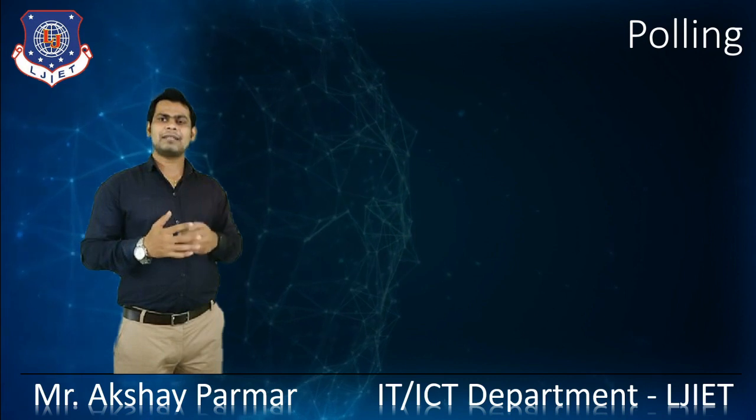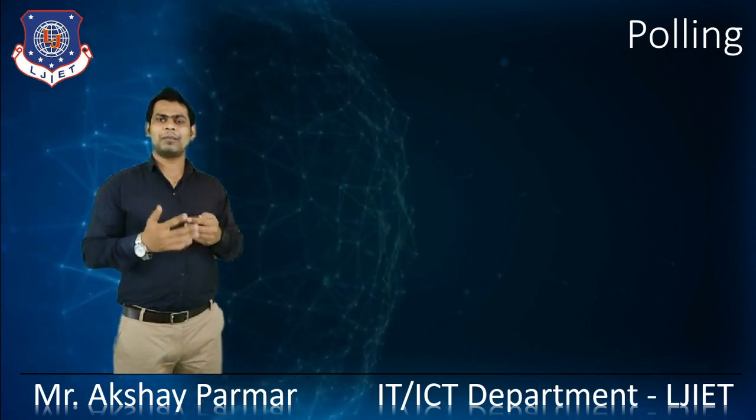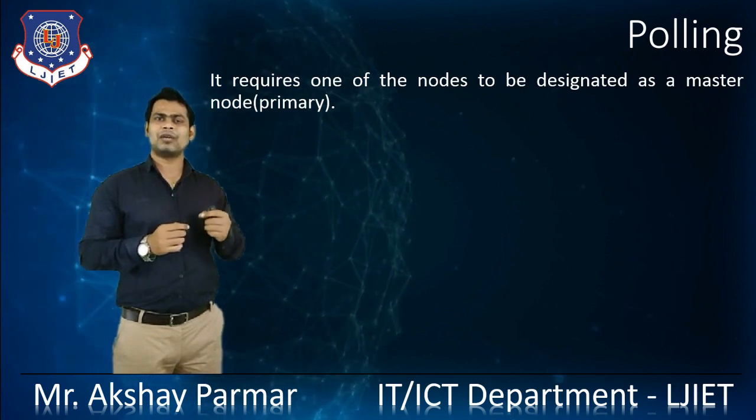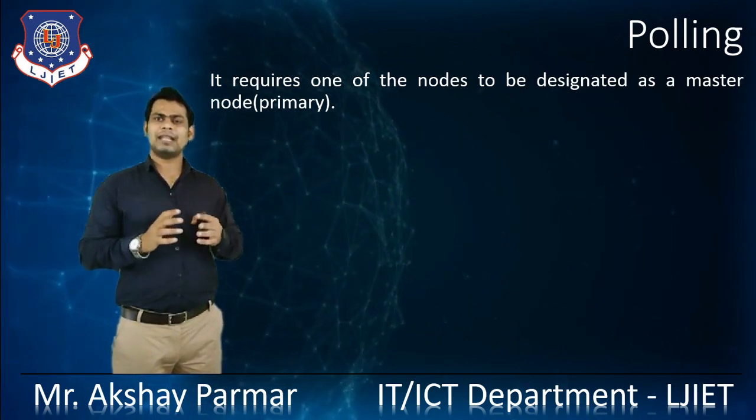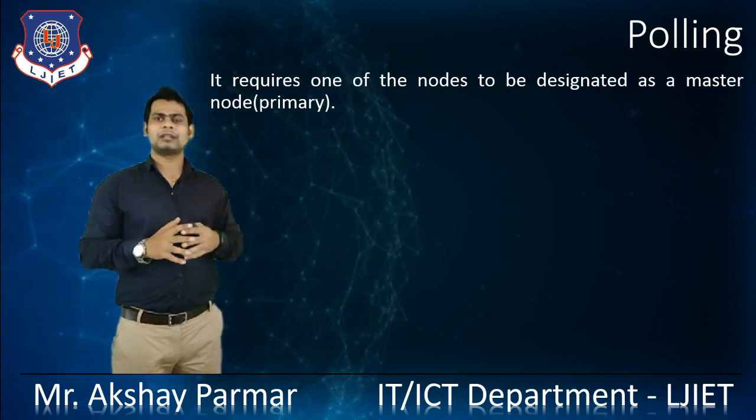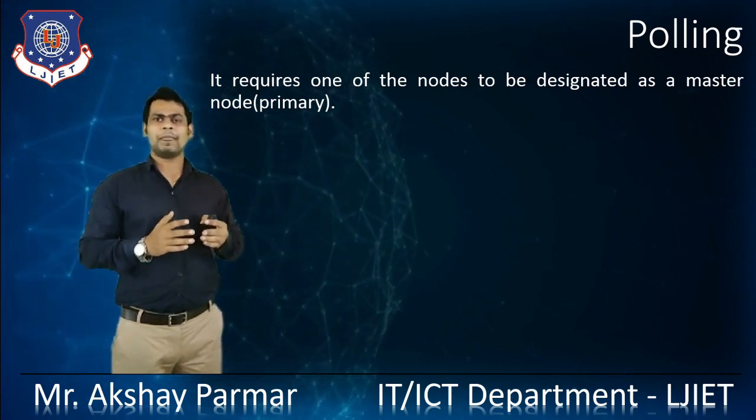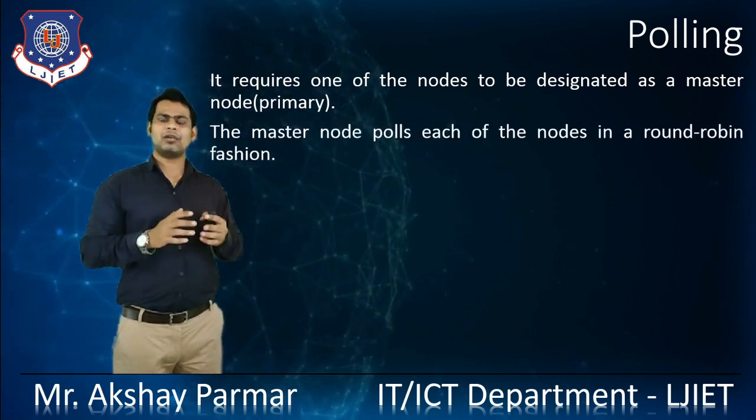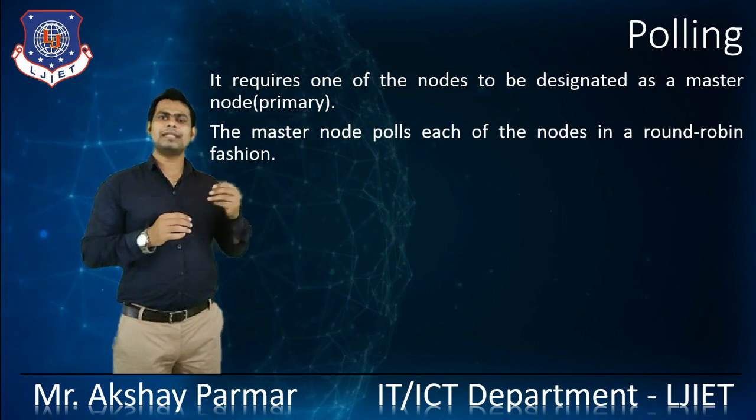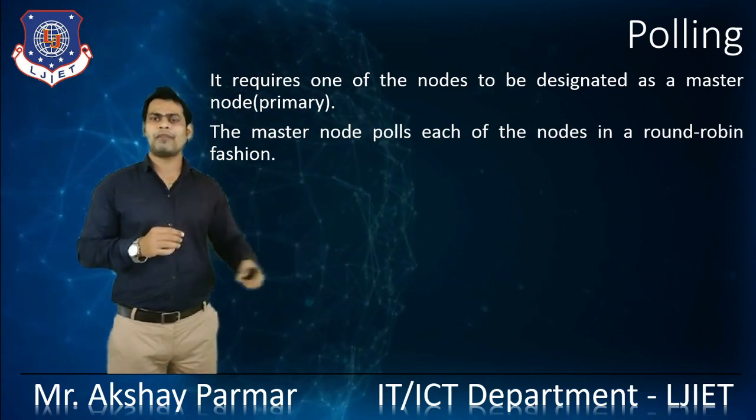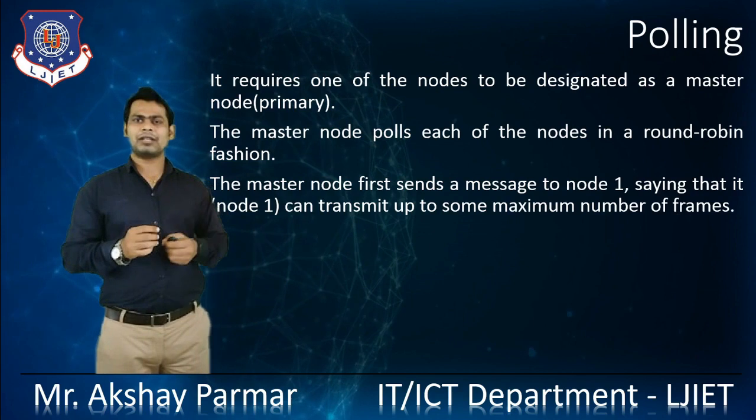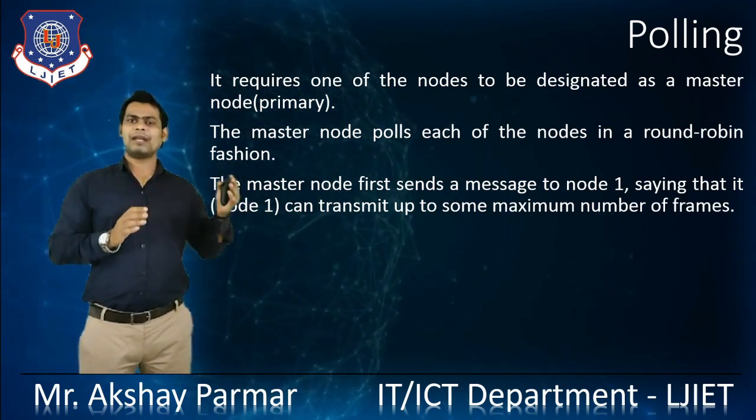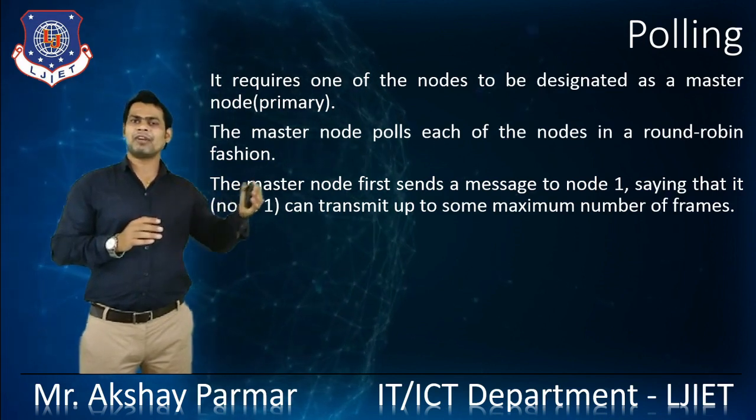After that, let's see polling. What do we mean by polling? It requires one of the nodes to be designated as a master node. We can say that is the primary node also. All other nodes are slave nodes or secondary nodes. The master node or primary node polls each of the nodes in a round robin fashion. The master node first sends a message to node 1, saying that you can transmit up to the maximum number of frames.